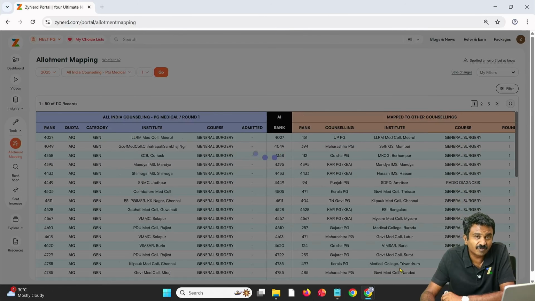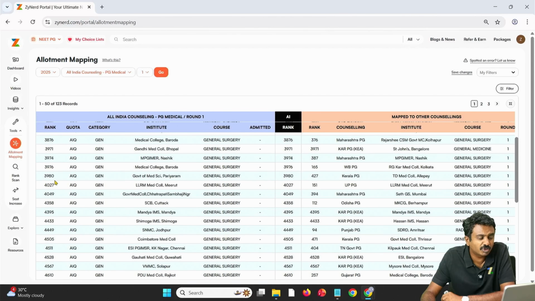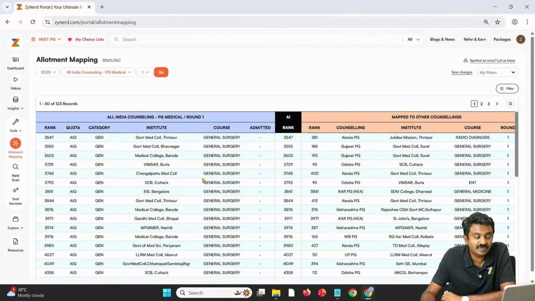So if I am ranked 4500, what will I know? These are the set of seats which might come down to my rank, and because these candidates have an option here, out of this will everything come in? No, but some at least might come in.